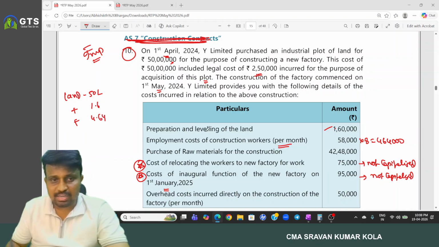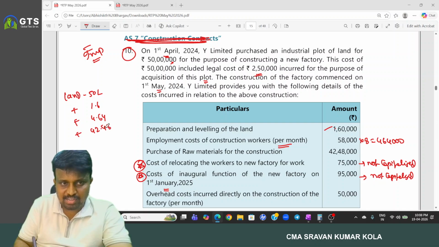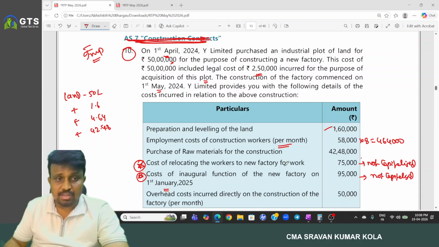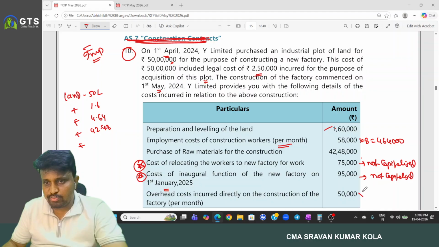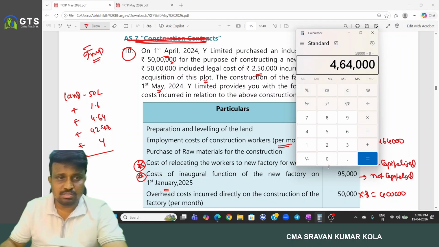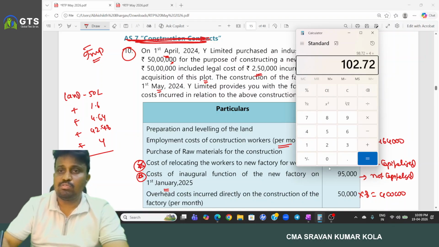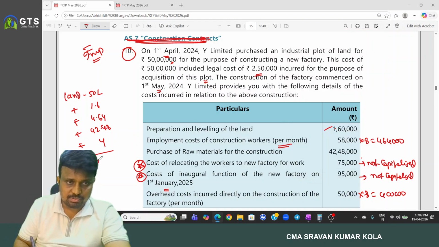4,64,000 we have to add. And raw material purchase, so 42 lakh 48,000. Okay. And overhead cost, so 50,000 into 8 months, nothing but 4 lakhs. And the total, so 50, 1.6, 4.64, 42.48 plus 4, 102.72,